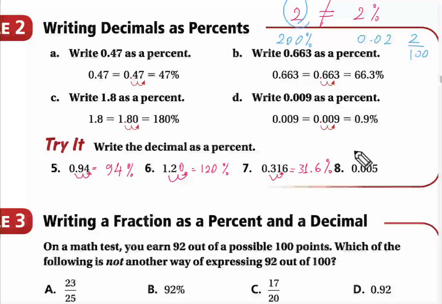Question number 8. 0 decimal point 5. 0.5%. So we move the point to the right 2 digits and we get 0.5%. Excellent, Kareem. Thank you.